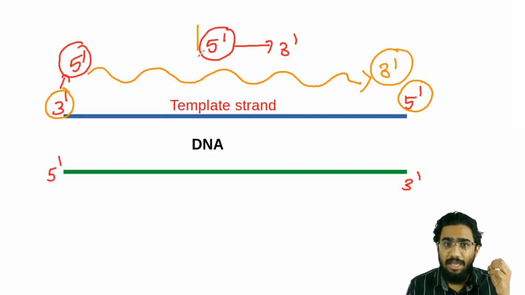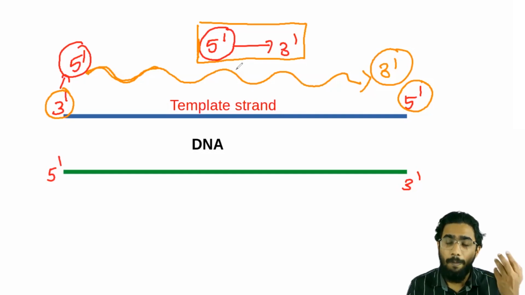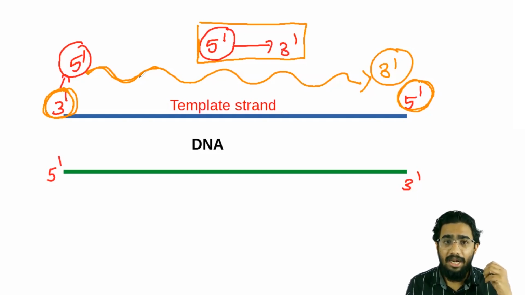Because our enzyme can only catalyze in this direction, that is 5' to 3', the newly formed strand will always be in the 5' to 3' direction. So the opposite strand, which is 3' to 5', will be known as the template strand here, and the newly formed RNA will be complementary to this strand.